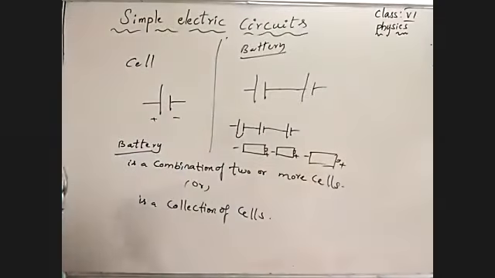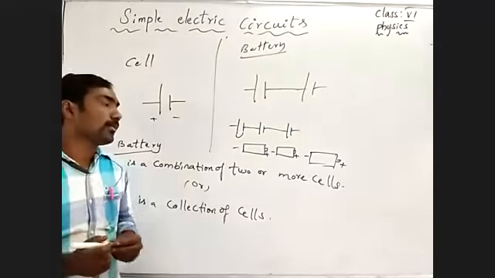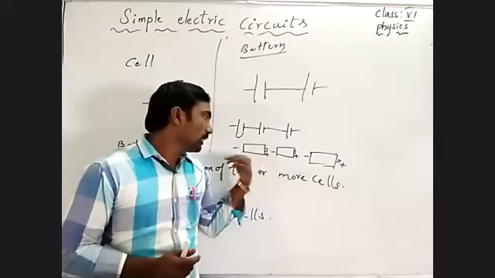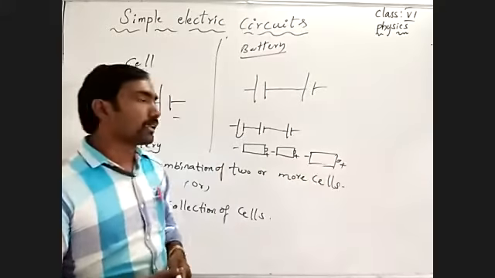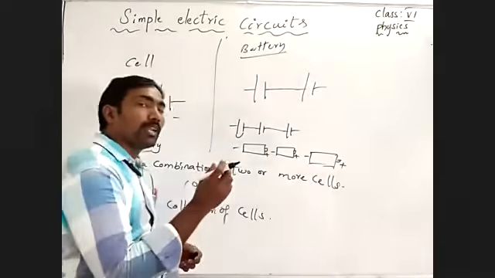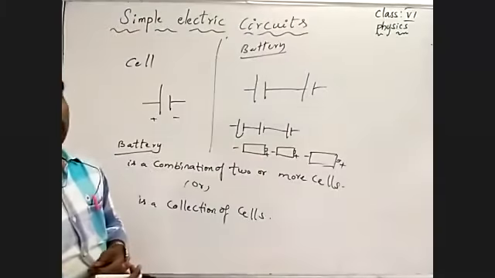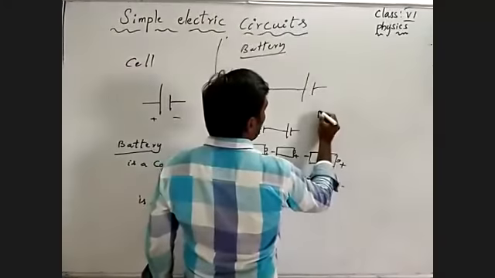So how are we arranging cells in a torchlight? In a single path, alternately positive to negative, negative to positive. First we place one cell into the torchlight, and arrange the next one inside like that.